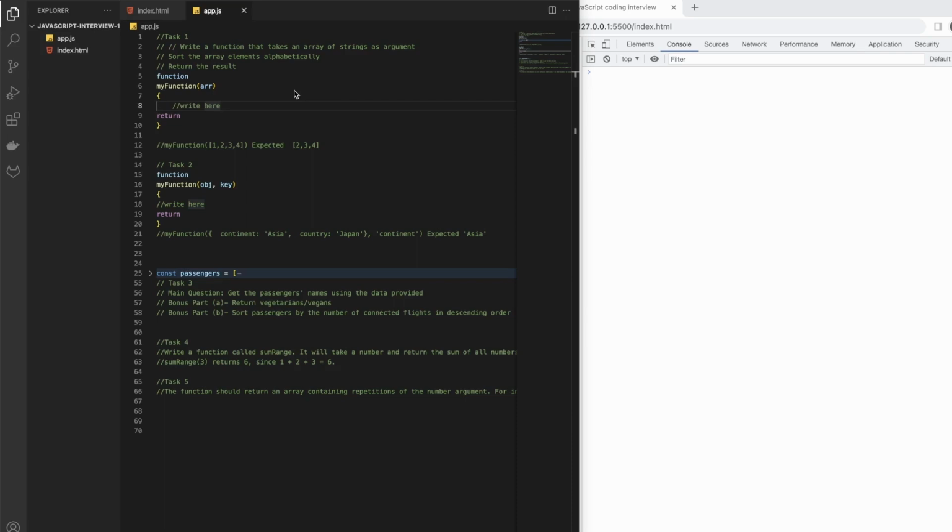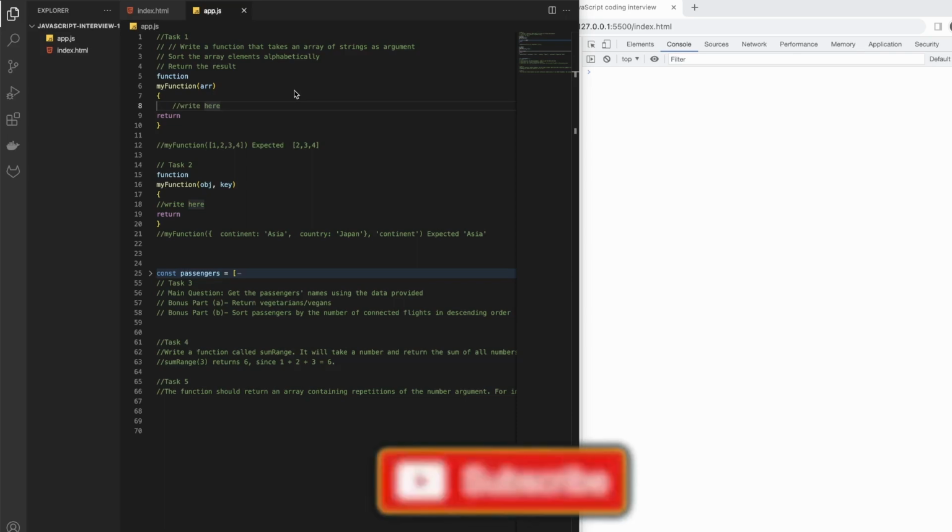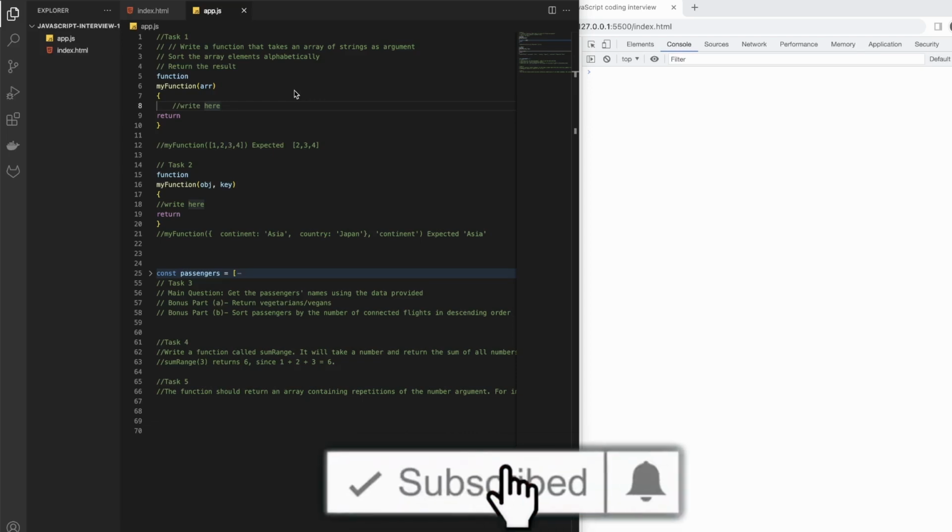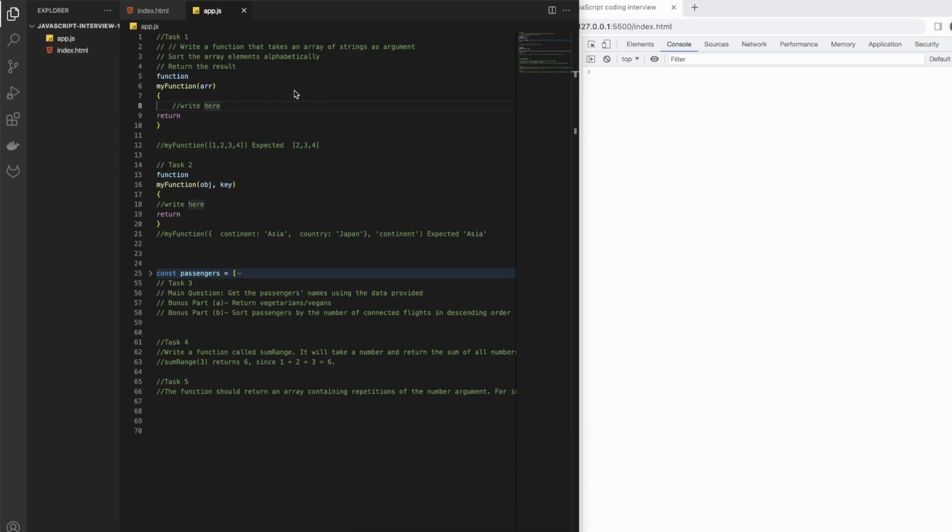Here a couple of developers are testing your knowledge, and it's less about quantity and more about quality: your thought process, how you approach the problem. Always remember that you don't have to finish everything given in the task. However, it's nice to share your thought process as you go. These are pretty basic five tasks, but for the junior position, this should be enough to test your knowledge and understanding.